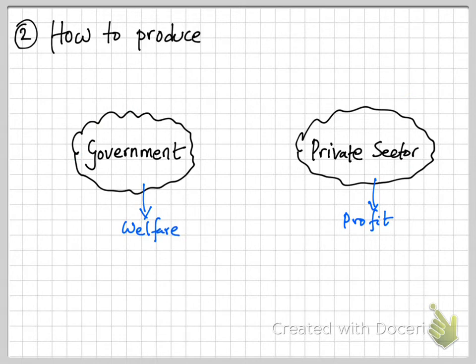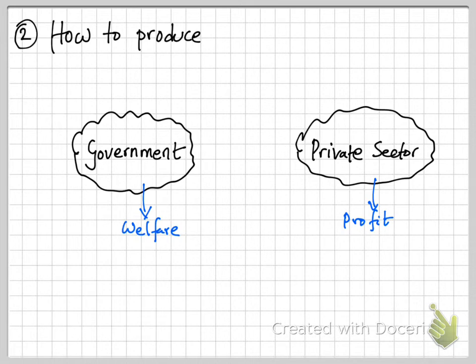Every good and service needs to be produced in a certain way, right? And of course, there can be different methods of production, there can be different resources used in the production. And this is also very different for the government as a stakeholder and the private sector as the person who's producing the goods and services, right? So if you've noticed, what the government always tries to do is to ensure that in any production process, there's a lot of labor involved so that people have jobs, right?